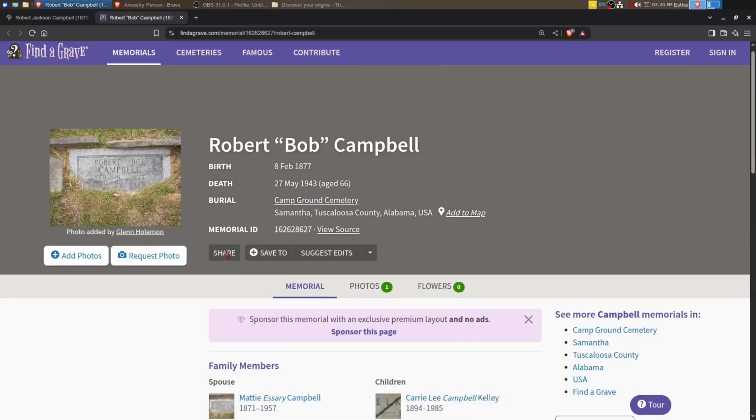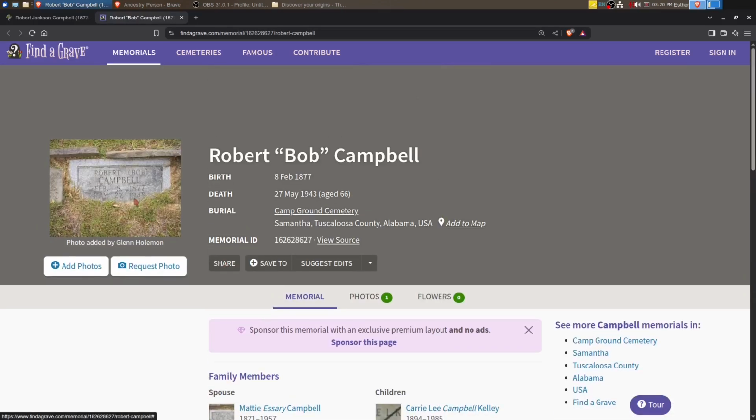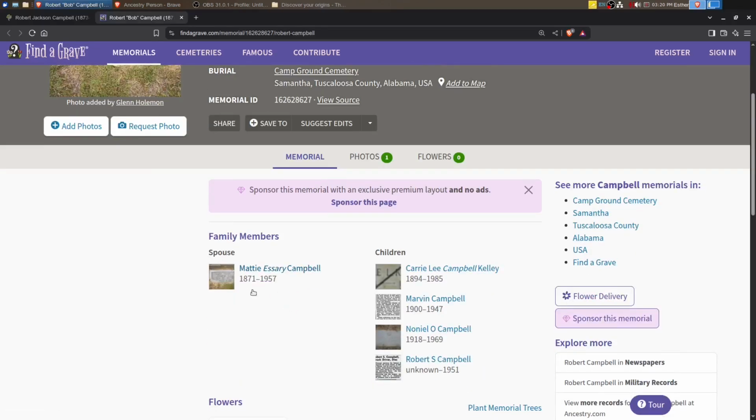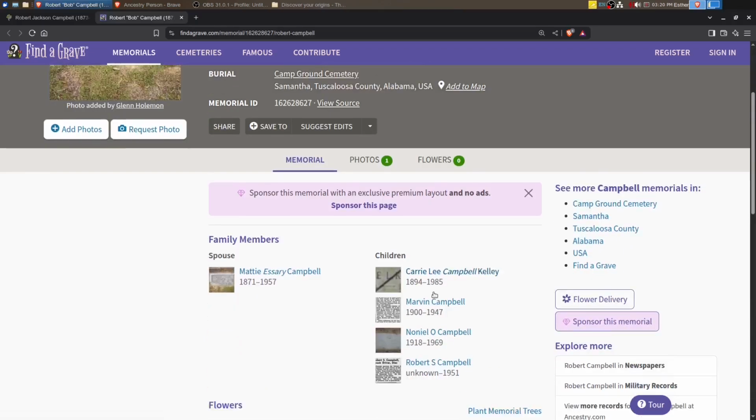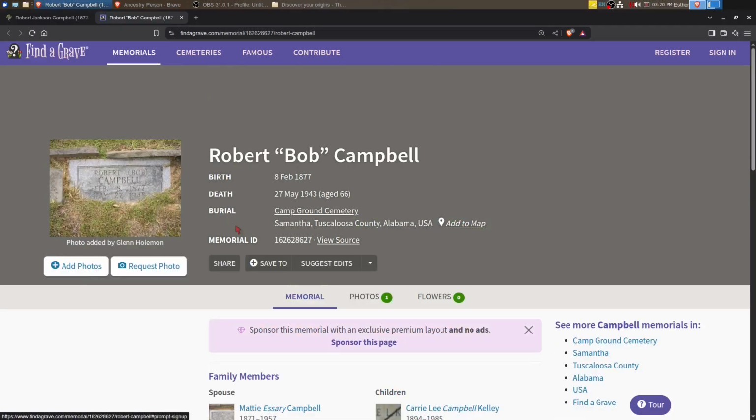Okay, so we've got the image here. It does say 1877. Again, we noticed that there were some inaccuracies with Mattie as well, so it's hard to say whether these markers were added at a later date or not. I don't really know. And we've got children.